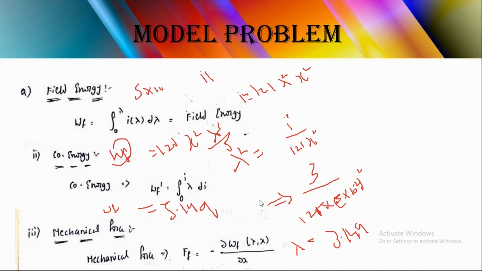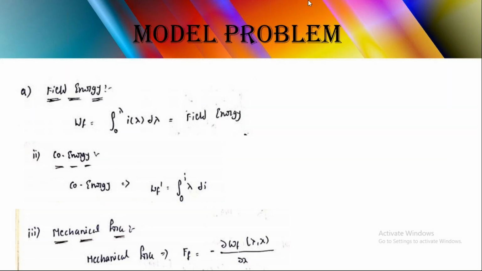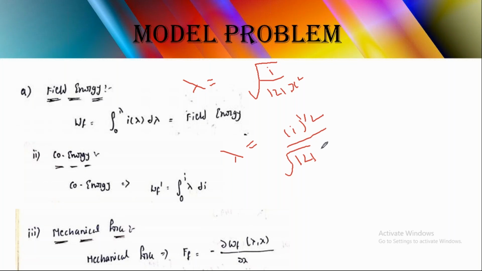Now, in the same way, find the co-energy. Here also, first we have to find the lambda equation from the given value. In the lambda equation, what comes? Lambda equals the square root of I divided by 121 x square. So this can be written as lambda equals I power 1 by 2 divided by the square root of 121 into x.